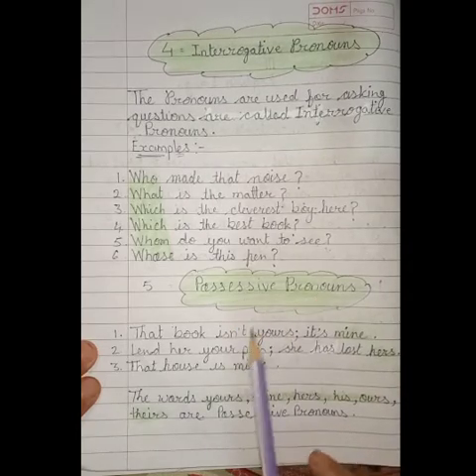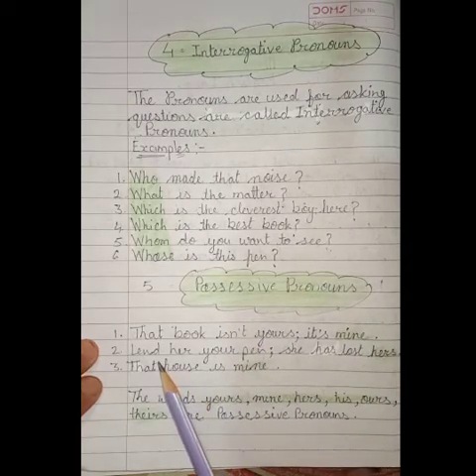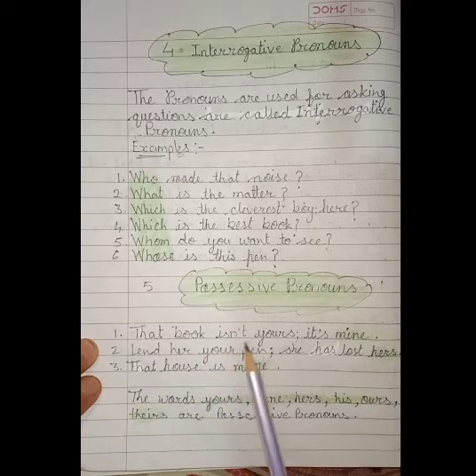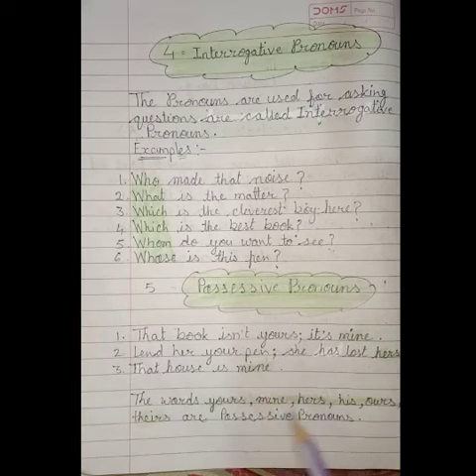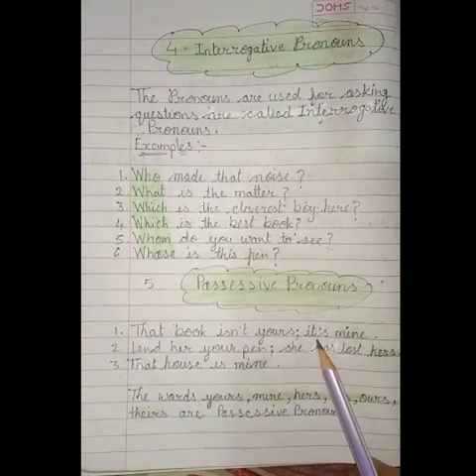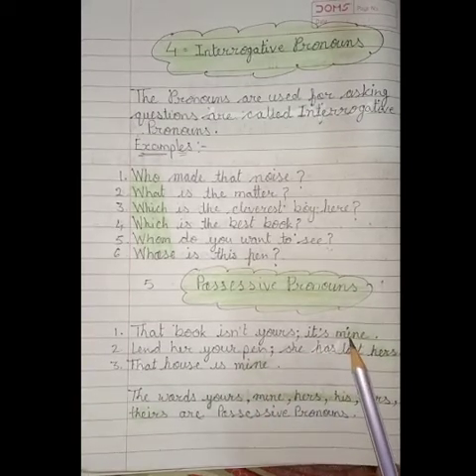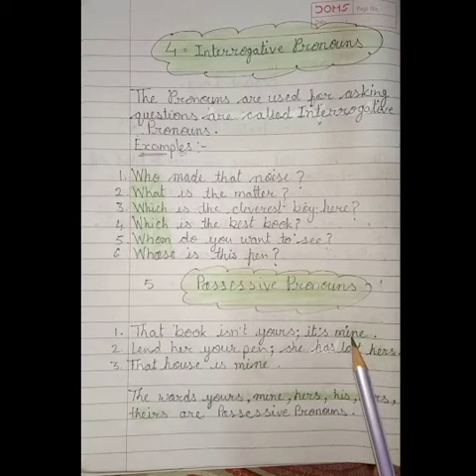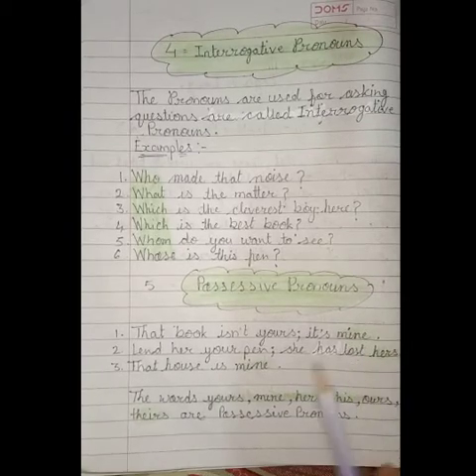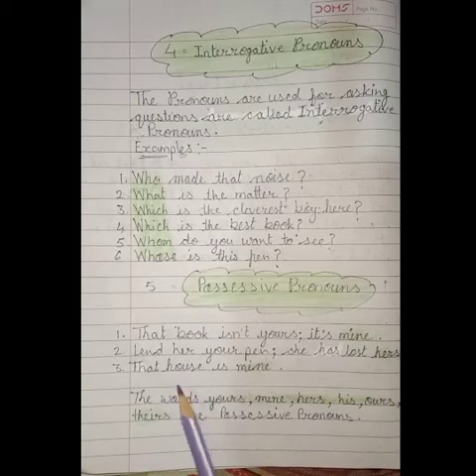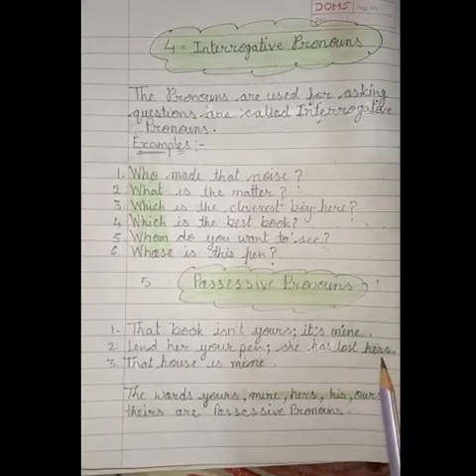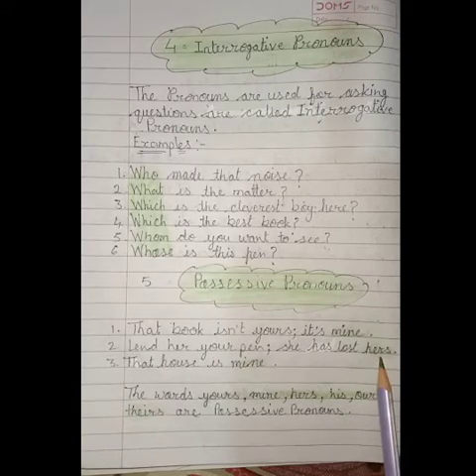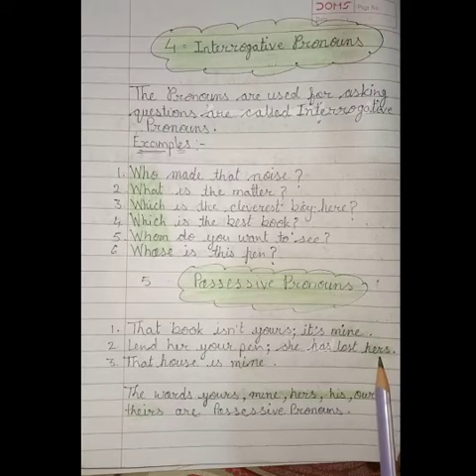Now the fifth one is possessive pronouns. What are the possessive pronouns? See the example. That book is not yours. It's mine. So this word mine is our possessive pronoun. Same, lend her your pen. She has lost hers. This hers word is your possessive pronoun.